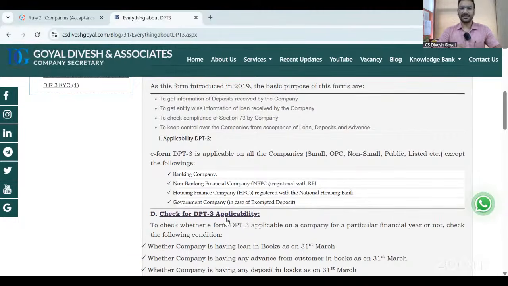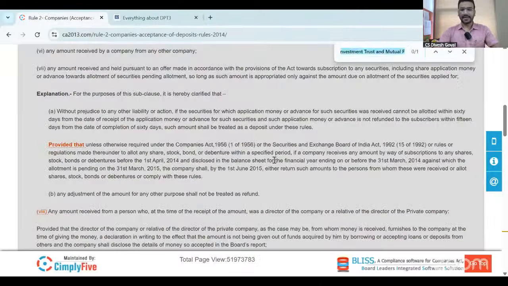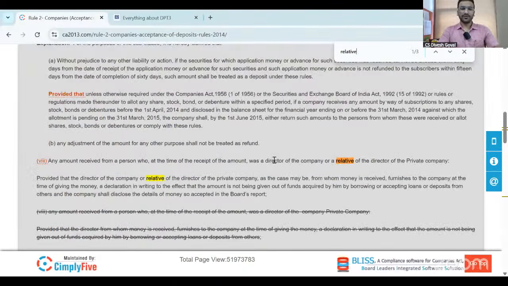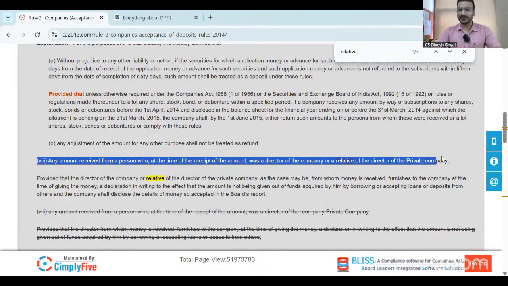The second source of loan for a private company, which is easiest for a private company, is a loan from a relative of the director. If a private company accepts a loan from a relative of the director, they can accept, but the same situation is there, that the loan must be from their own fund, not from borrowed funds. And why I am saying these are allowed, as I said points 1 to 18 are allowed. It is mentioned at point number 8.